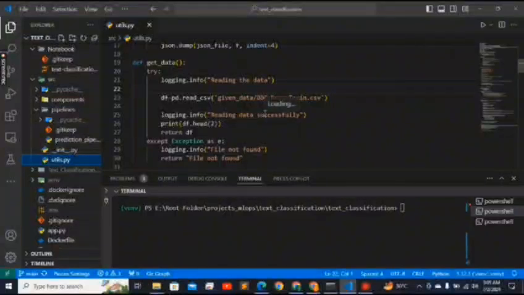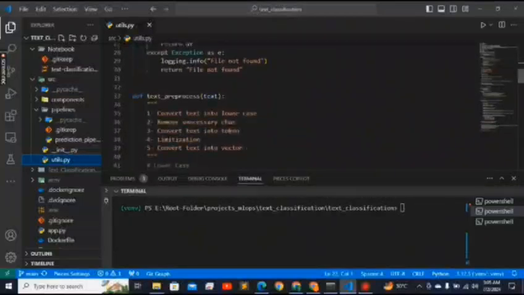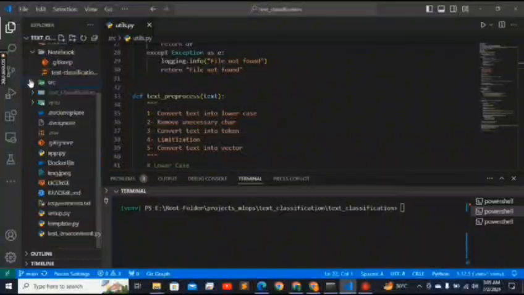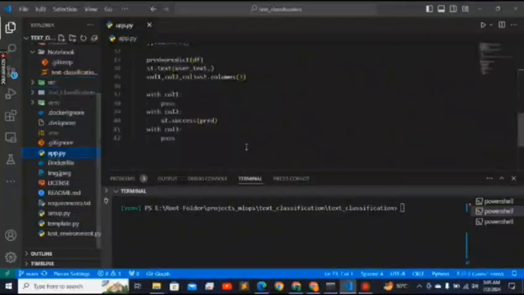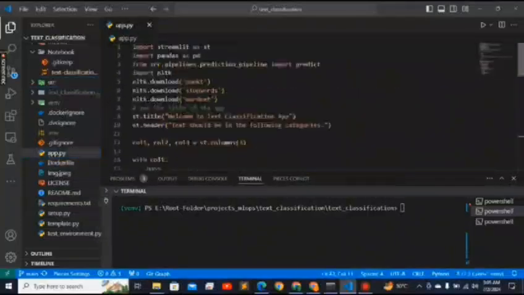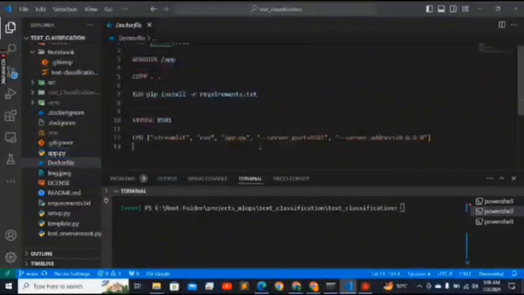Util.py is used to hold functions like getting data, finding the best model, training the model, and text processing, etc. And here is one file, app.py. Inside the app.py I make a Streamlit web app that I showed you. And the Dockerfile is used to containerize the app, so I can containerize it and deploy it over Docker Hub.